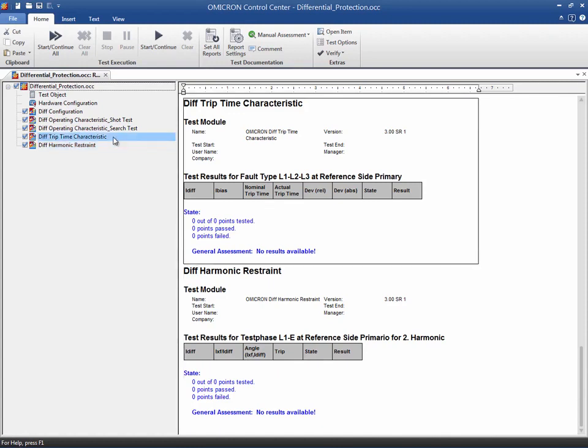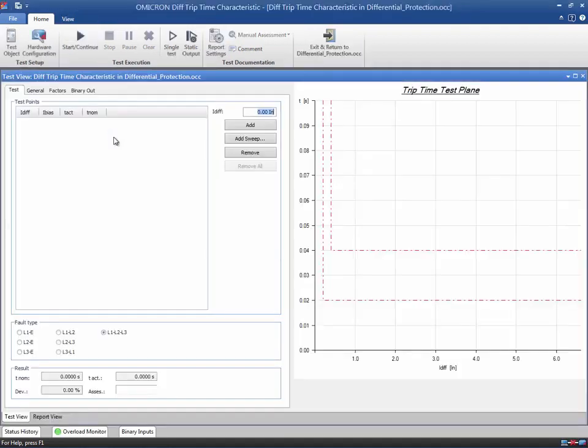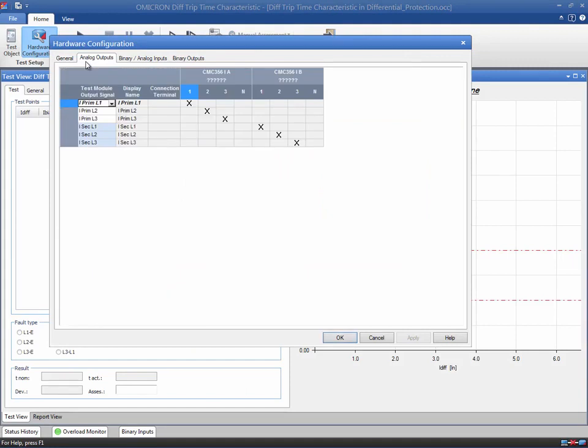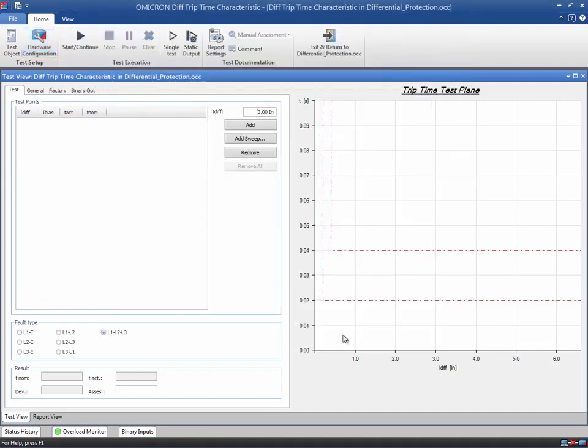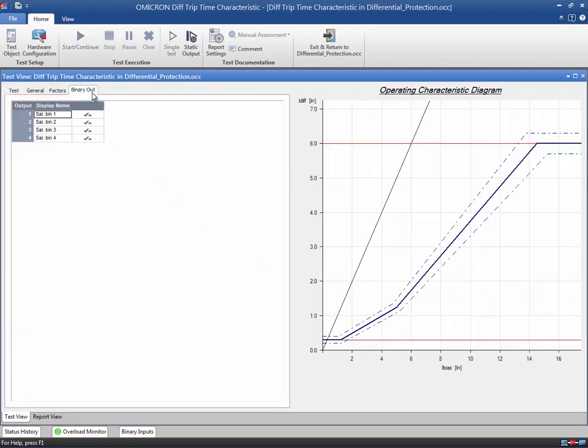Starting with the diff trip characteristic, verify that the current outputs and the trip signal are enabled in the local hardware configuration. The test view provides 4 tabs to parameterize the test. The binary outputs can be activated or deactivated from this tab.